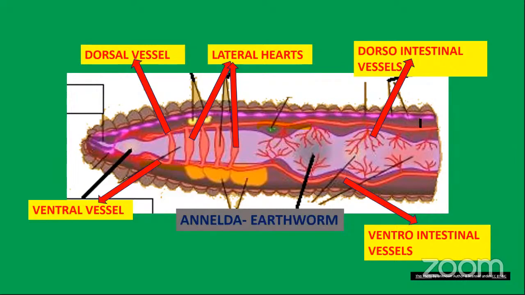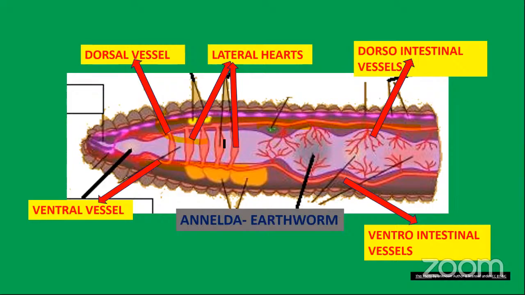The dorsal vessel transports blood anteriorly, that means from back to front, and the ventral vessel transports blood to the posterior part, from front to back.